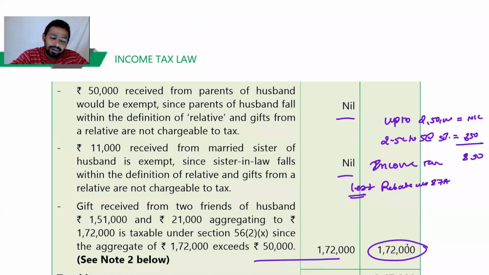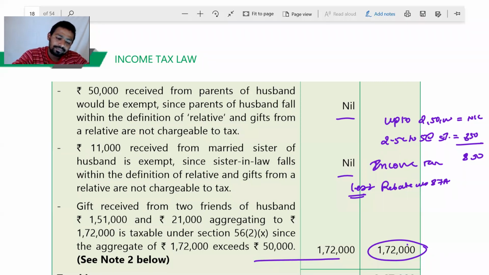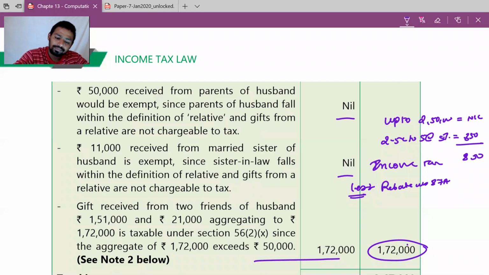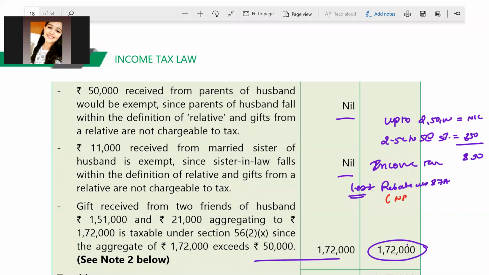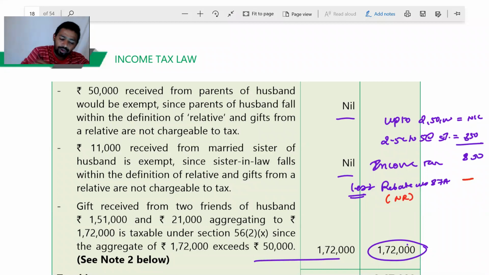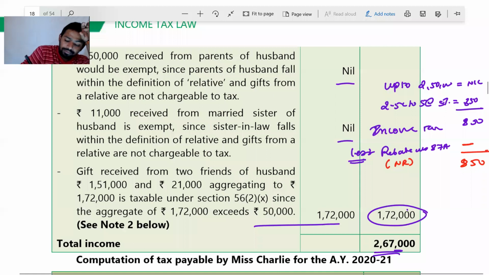So this assessee is a non-resident, and therefore there is no rebate. My problem is you people don't think. You reply without thinking. Then add health and education cess at the rate of 4%.